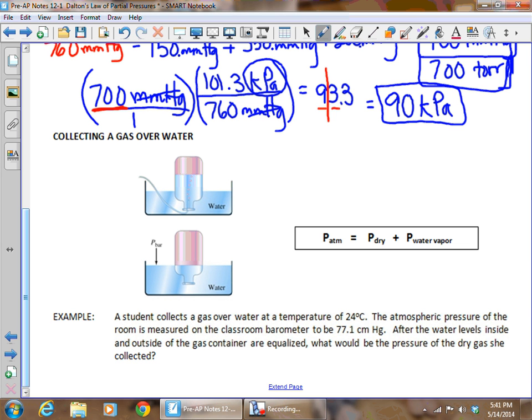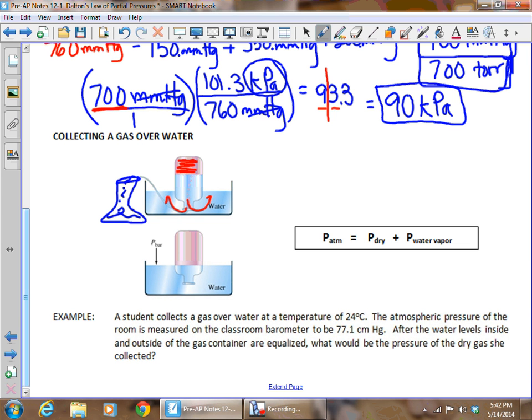When we collect the gas, we can just imagine some container over here that a chemical reaction is occurring in, and it's giving off a gas, and it's being collected in this water, in this bottle. As the gas collects up here, it's going to force the water out. And so we're going to have this gas collected over water.